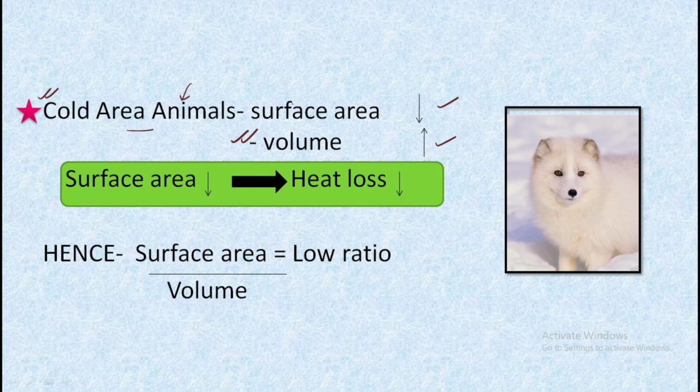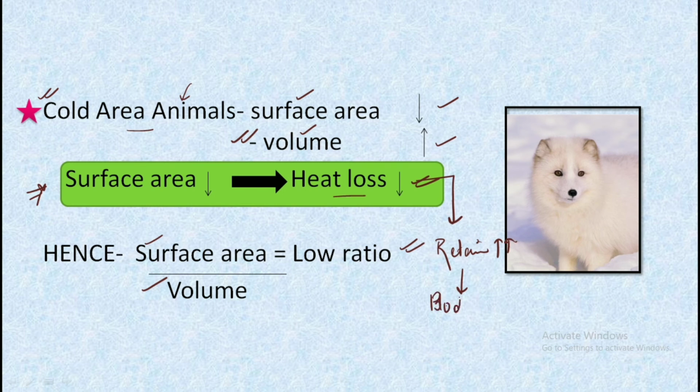So because of less surface area and more volume, there is a resultant lower ratio of surface area to volume, and because of low surface area, there occurs less heat loss from their body, and as a result of less heat loss, more heat can be retained in their body, and finally because of more heat retention, there occurs constant body temperature maintenance in their body, and they can survive better in this harsh cold area. So this was all about the 4 rules. I hope these rules are clear to you.